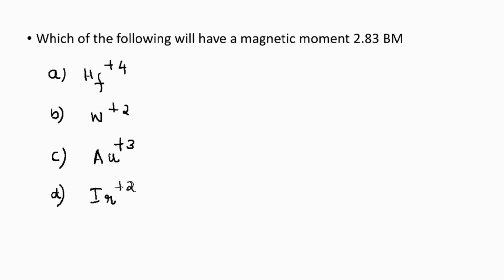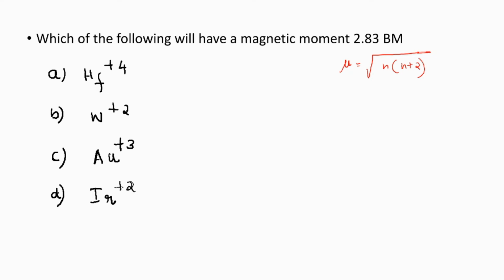Yes. Now see this question. Which of the following will have a magnetic moment of 2.83 Bohr magneton? How can you find out the magnetic moment? The magnetic moment mu will be equal to root of n into n plus 2. This is the formula, okay, where n is the number of unpaired electrons or single electrons present in the orbital.